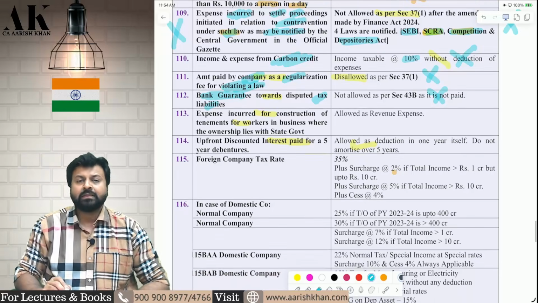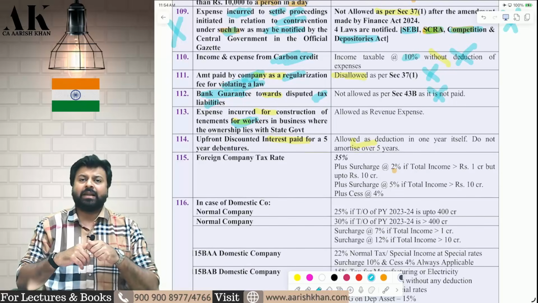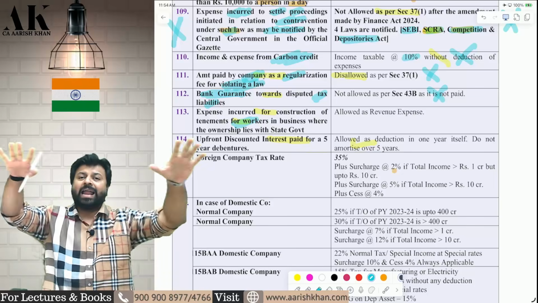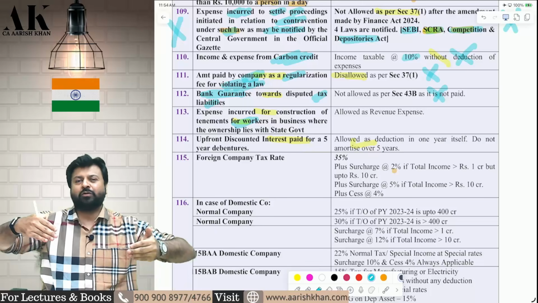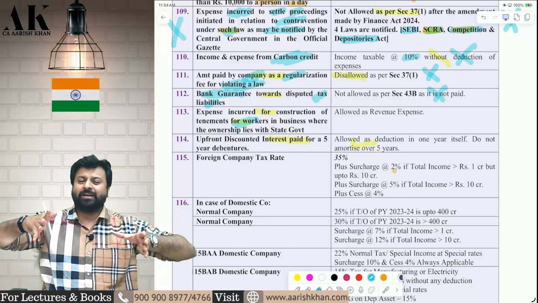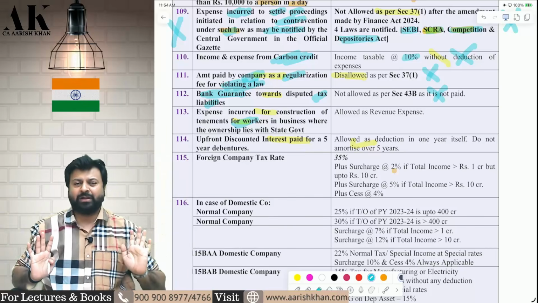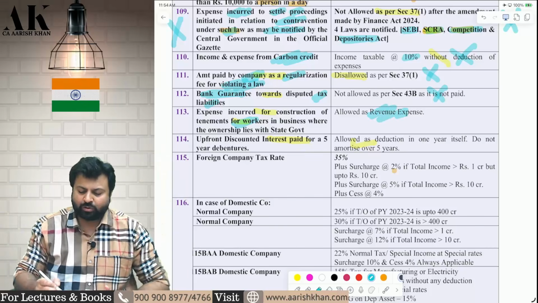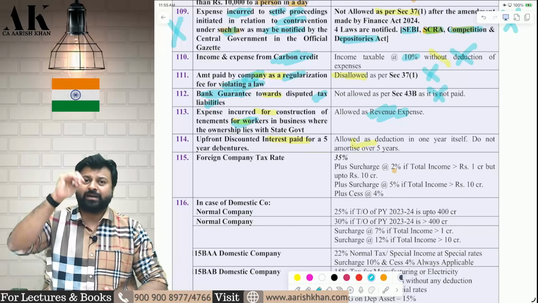Next one, expenses incurred for construction of tenement for workers. What is tenement? Tenement is a temporary house. There is a land which belongs to the state government. I told the state government, please give me this land for a few years. I want to construct temporary houses for my workers. Once my work is done, I will give you back the entire property. You take it back. So that is a revenue expense. The ownership does not lie with you. The ownership lies with the government only.